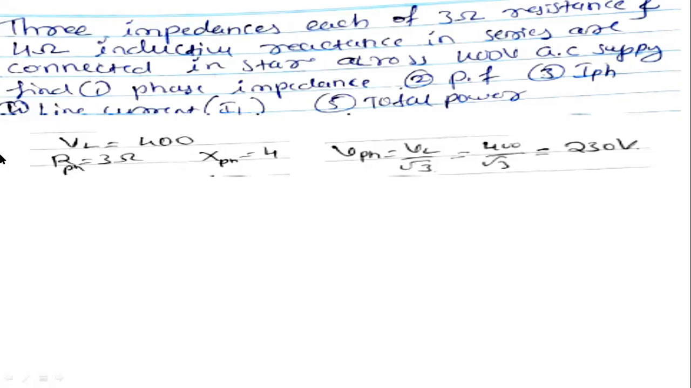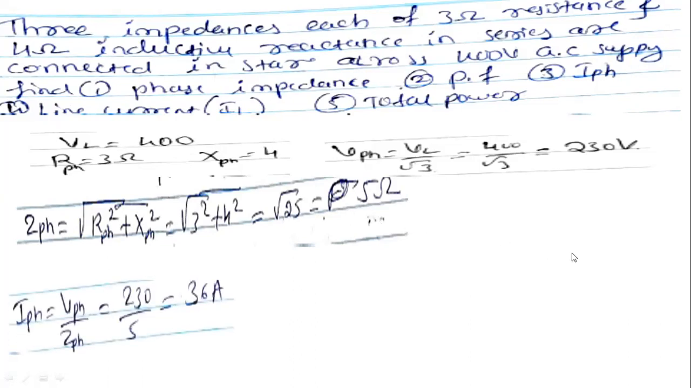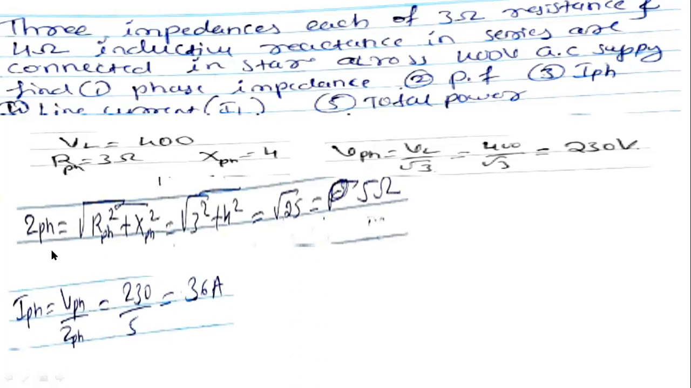No problem. So next, what you have to calculate? Z impedance you have to calculate. To calculate the Z impedance equal to root of RPH square plus XPH square. So it is 5 ohm. All of you got 5? Yes, sir. Okay. Once the Z phase is calculated and V phase is calculated, so I phase equal to V phase divided by Z phase. So 230 divided by 5.